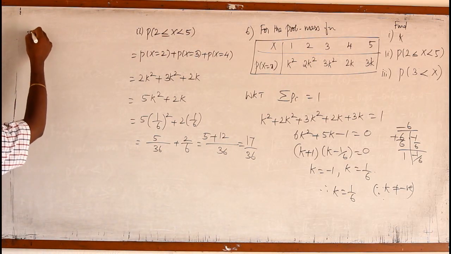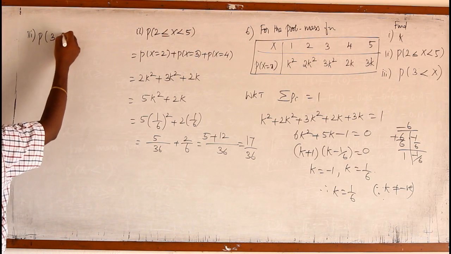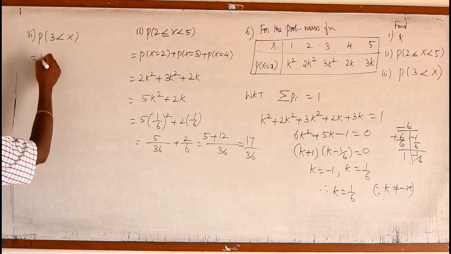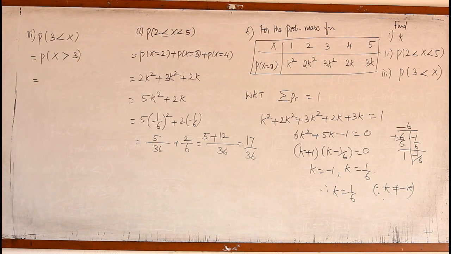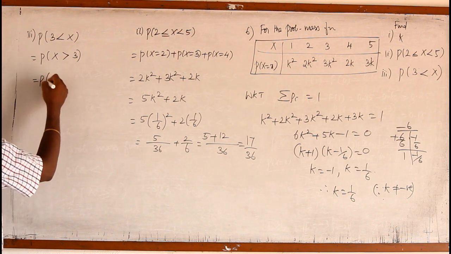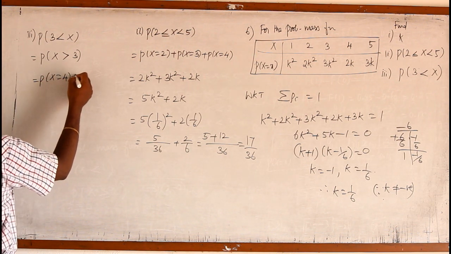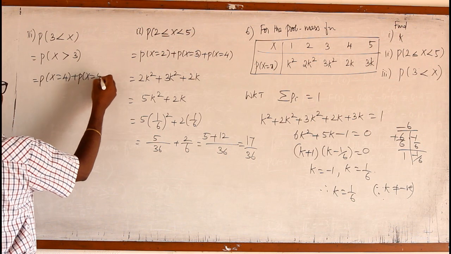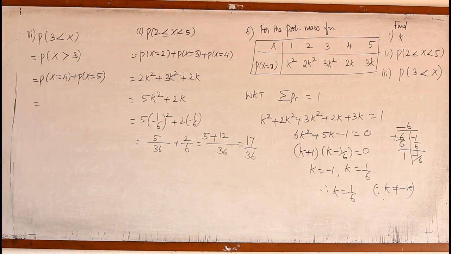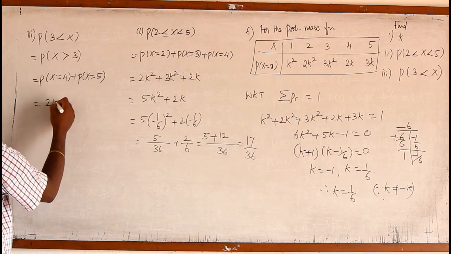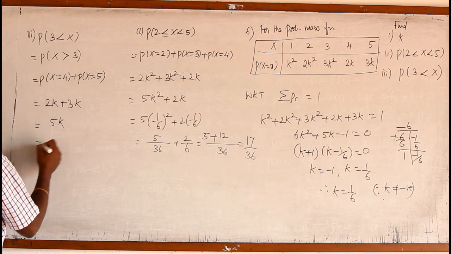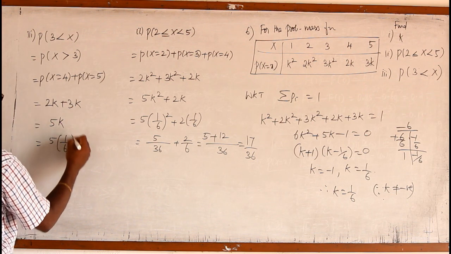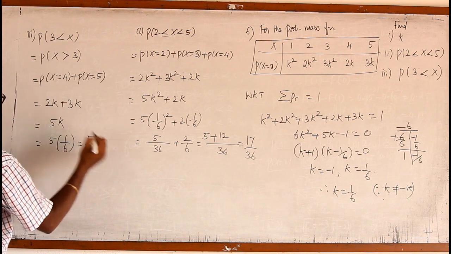And then the third question, P of 3 less than x. Shall I write this one as P of x greater than 3? Greater than 3 means 4 and 5. P of x equal to 4 plus P of x equal to 5. For 4 the probability is 2k. For 5 the probability is 3k. So the answer is 5k. 5 into 1 by 6. Therefore the answer is 5 by 6.